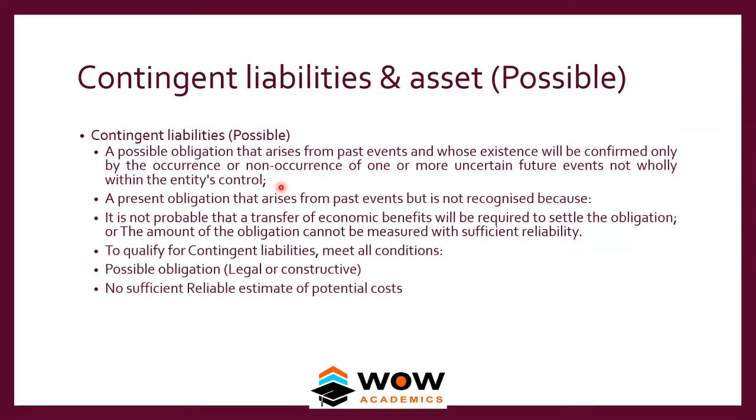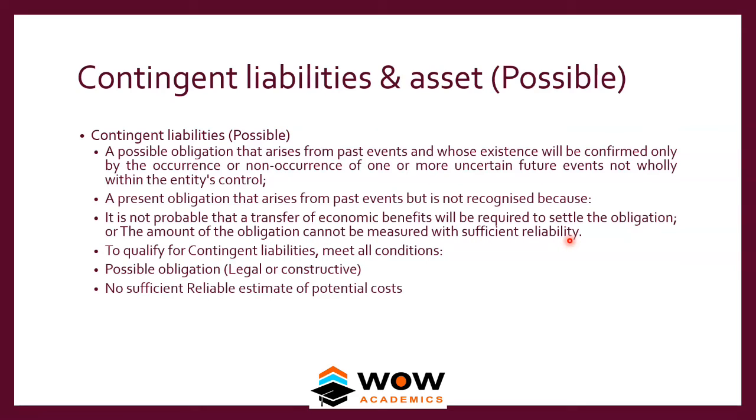There can be a liability, a present obligation that arises from past events, but is not recognized, because we do not show it as a provision. Why we do not show it as a provision is, it is not probable. It is only possible that a transfer of economic benefit will be required to settle the obligation, or the amount of the obligation cannot be measured with sufficient reliability.